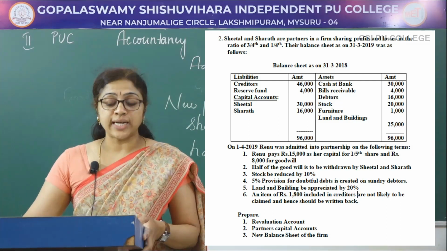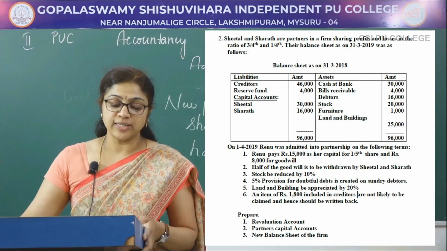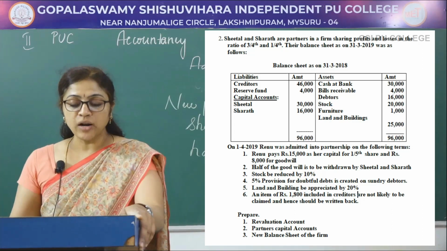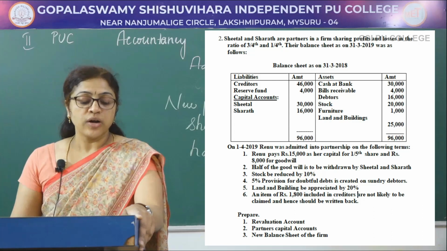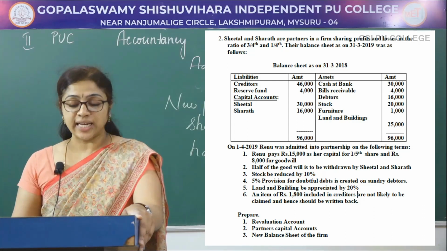On 1/4/2019, Renu was admitted into partnership on the following terms. Renu pays rupees 15,000 as capital for 1/5 share and rupees 8,000 for goodwill. Half of the goodwill is to be withdrawn by Sheetal and Sharath.